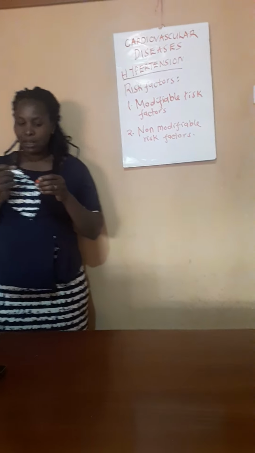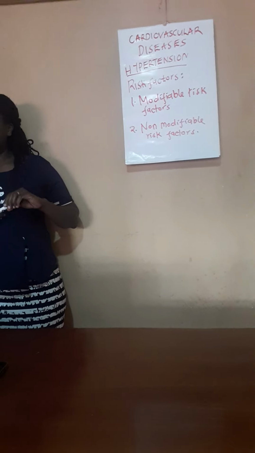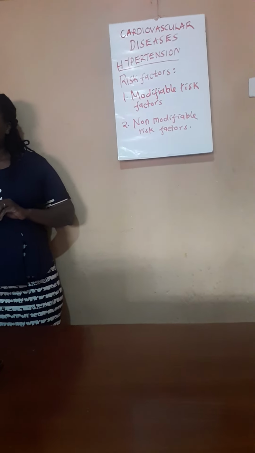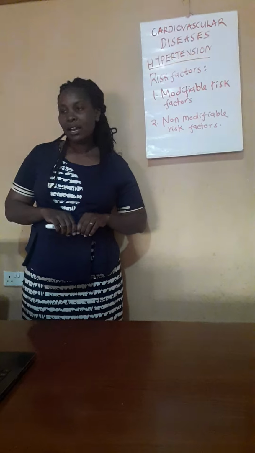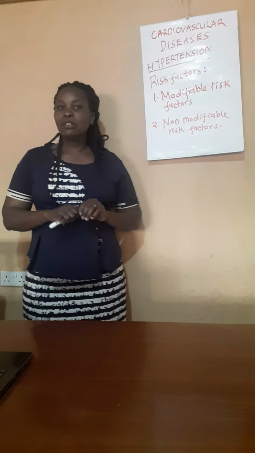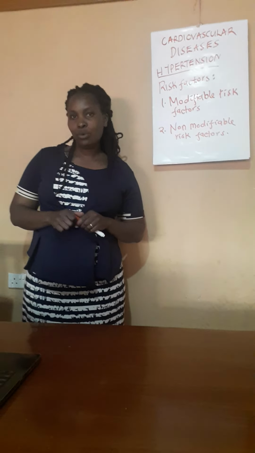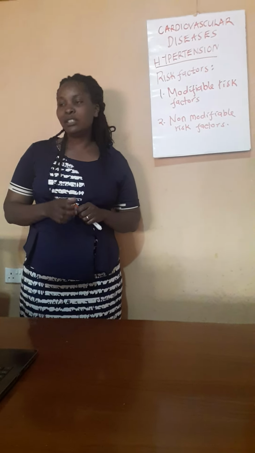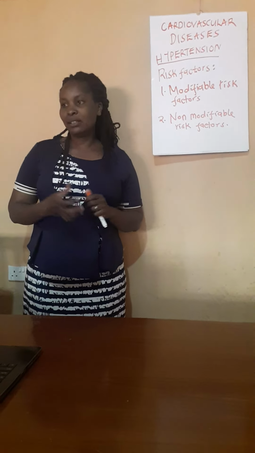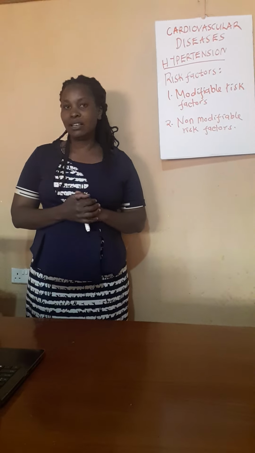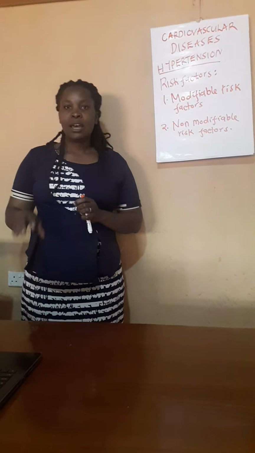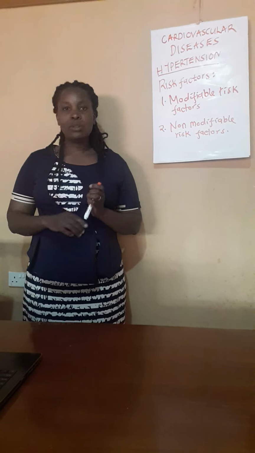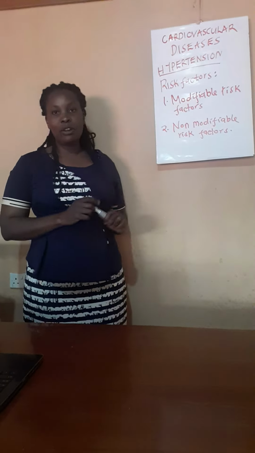Caleb, what are modifiable risk factors? These are factors you can do something about. Yes. Example? Obesity. Yes, obesity. Obesity is one of the risk factors for developing high blood pressure. But with obesity, there is something we can do about it, because obesity just means that someone has excess weight than what is ideal for them. So they are able to reduce that weight and manage their weight, and so they will be able to reduce their chances of developing hypertension.